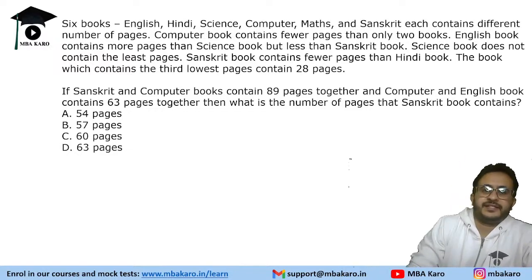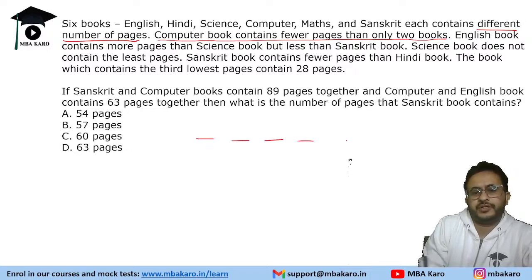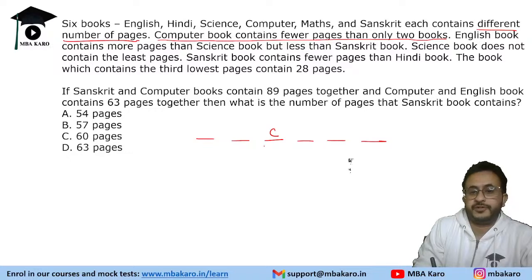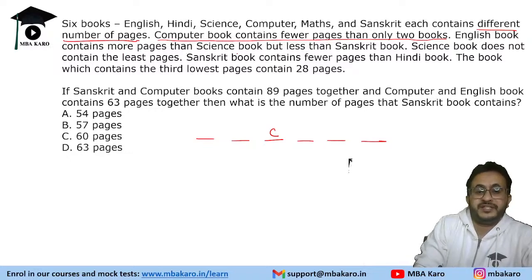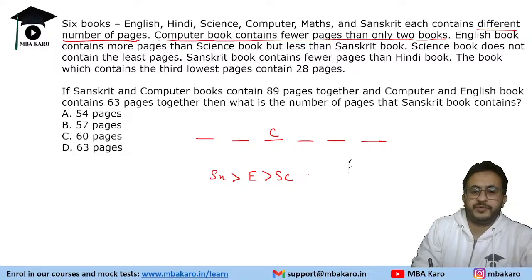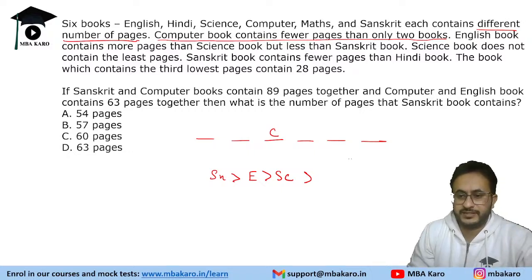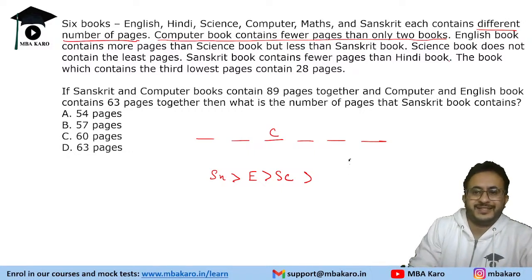So it says that there are 6 books, and these are the subjects of the books, and they contain different numbers of pages. The computer book contains fewer pages than only 2 books. So there are 6 books: one, two, three, four, 5, and 6. This is the computer book. English book contains more pages than science book, but less than Sanskrit. So Sanskrit is greater than English, greater than science. Science book does not contain the least number of pages, so there is at least one book after science. Science has to be more than something.